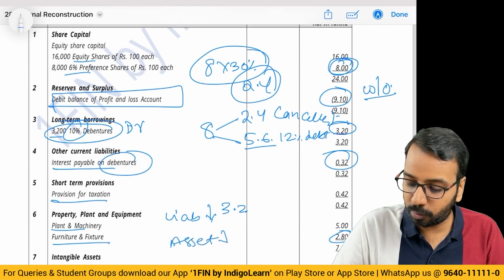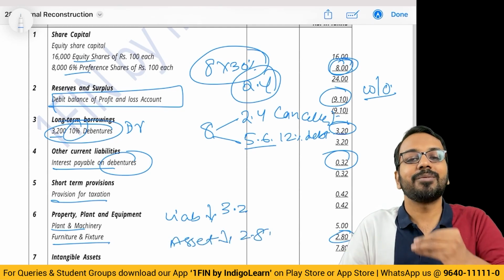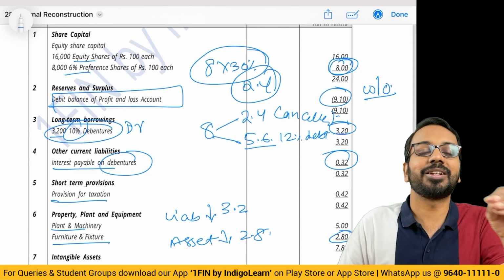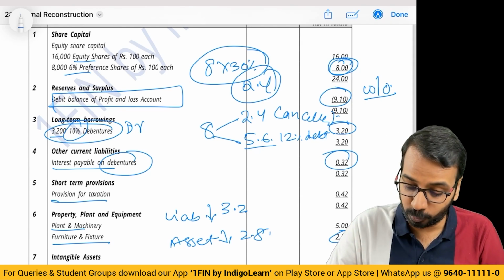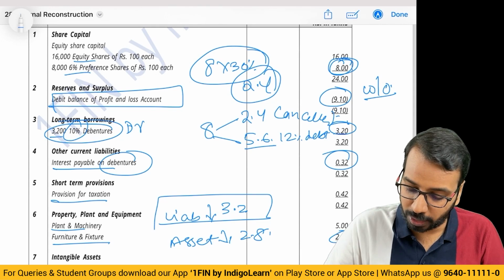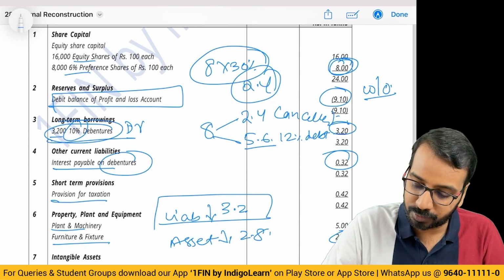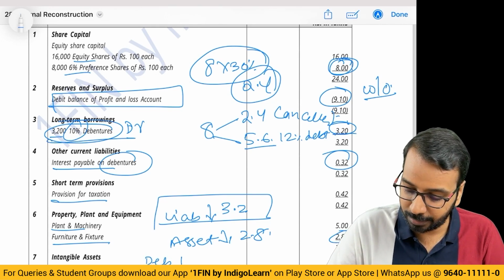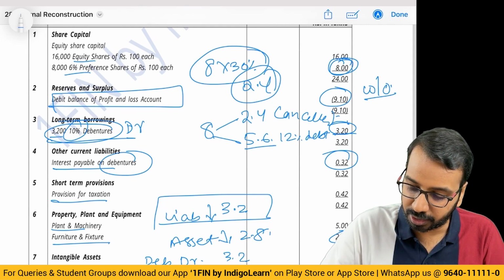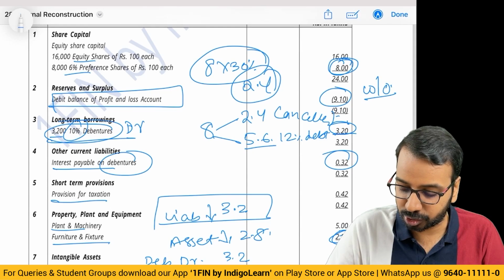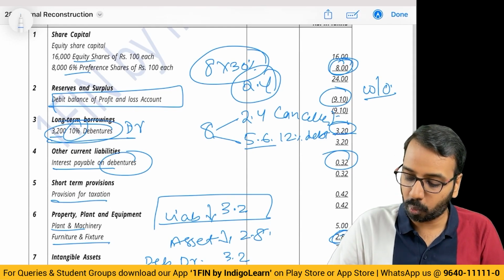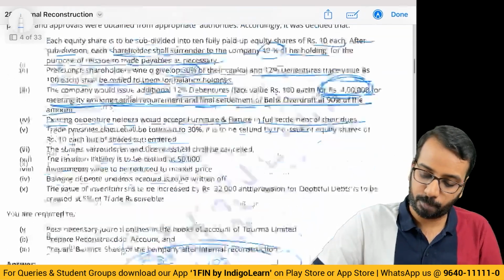Asset is going down by 2.8. I gave 2.8 worth of asset to settle a 3.2 worth of liability. Is there a gain or a loss? There is a gain. So what I'll do? Liability going down by 3.2. I will say debentures debit 3.2, to furniture and fixture, how much? 2.8. Balance is my gain, to capital reduction or reconstruction account 0.4.